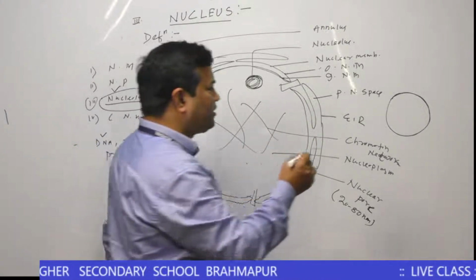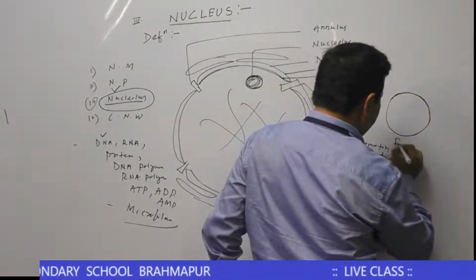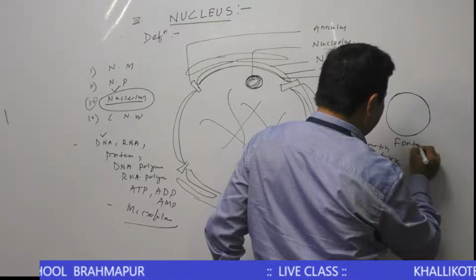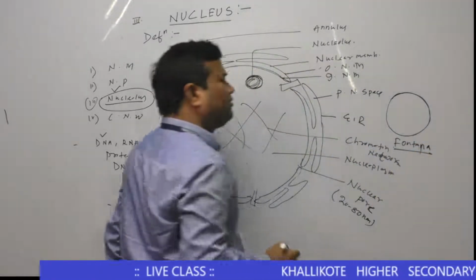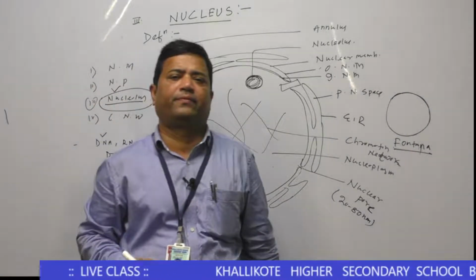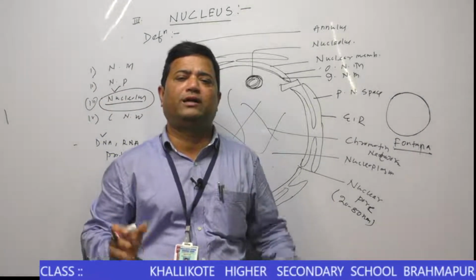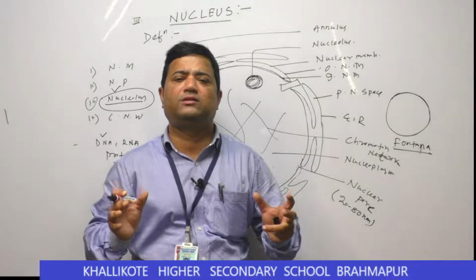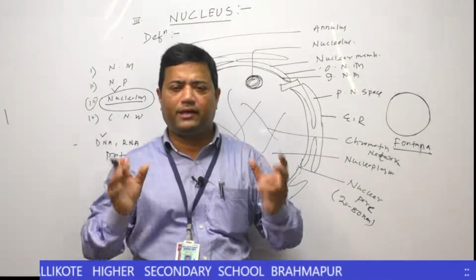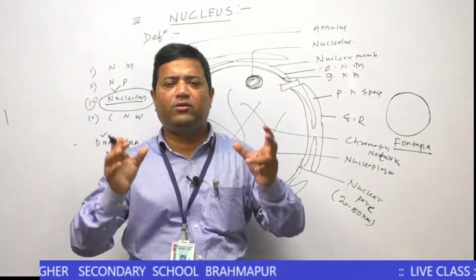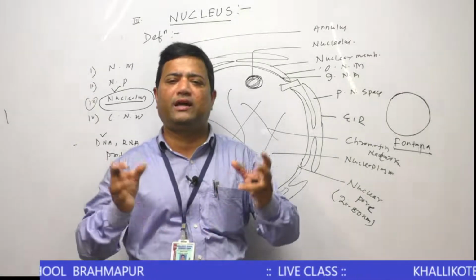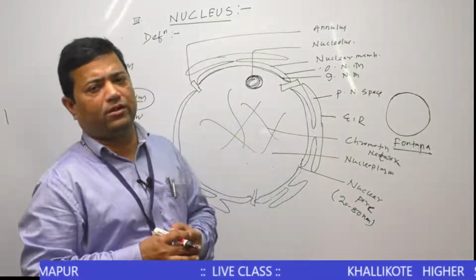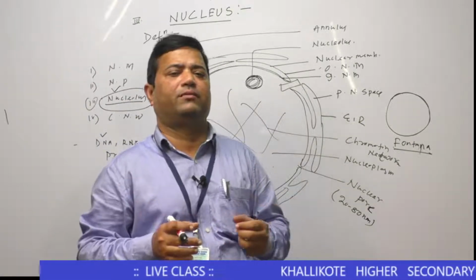So who discovered the nucleolus? Fontana discovered the nucleolus. First you should know what the nucleolus is. The nucleolus is a small spherical acidophilic body which remains attached at the secondary constriction of the chromosome during cell division.